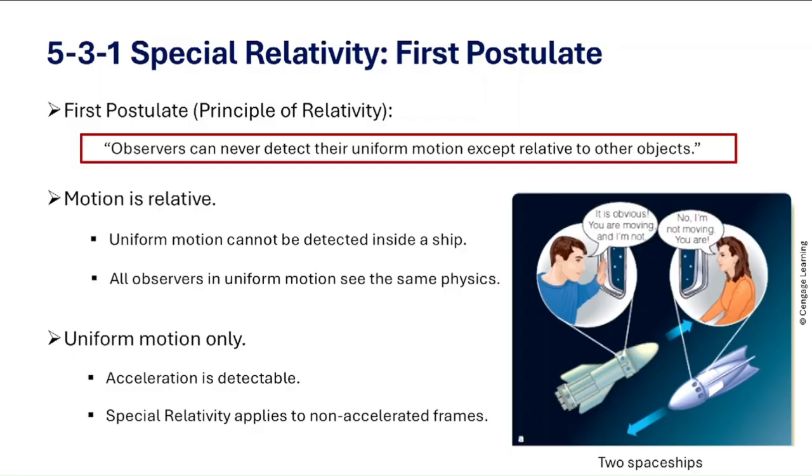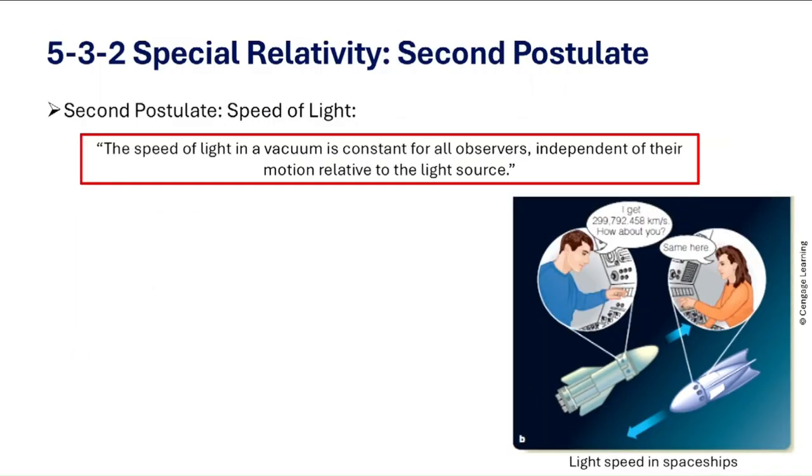Next, let's see how this leads directly to Einstein's second postulate, which says the speed of light is constant for all observers, no matter how fast they are moving. So look at this figure. Imagine these two spaceships again. Now, if the first postulate is true, how could the travelers figure out who is moving? Can you guess? So Einstein's brilliant insight was that light behaves differently and its speed is the same for all observers.